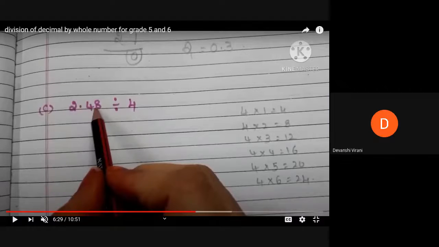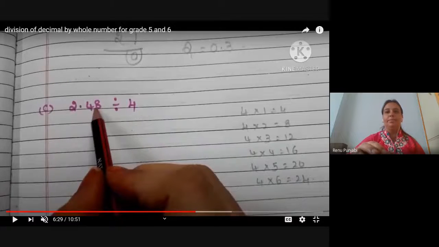I want the answer from everyone. So I hope you children are clear how to divide the decimal number with 10, 100 and 1000, and how to divide the decimal number with the whole numbers. Are you all clear? Yes, ma'am.